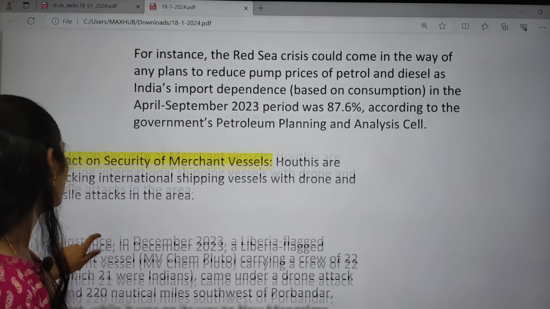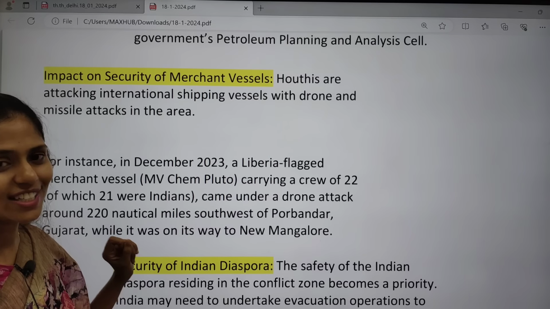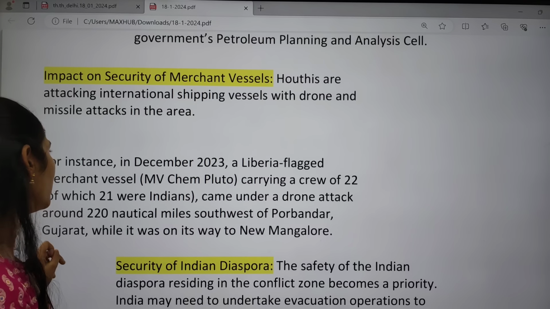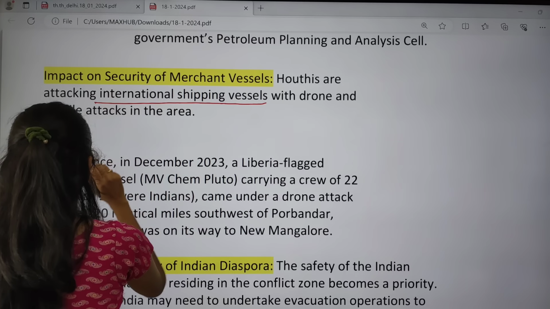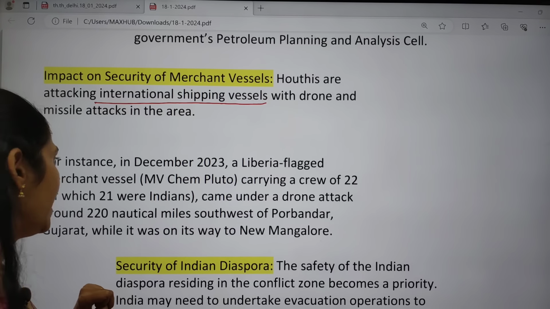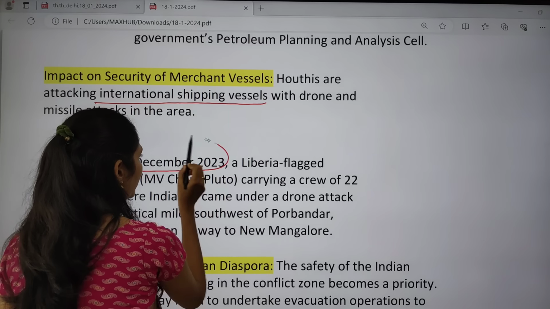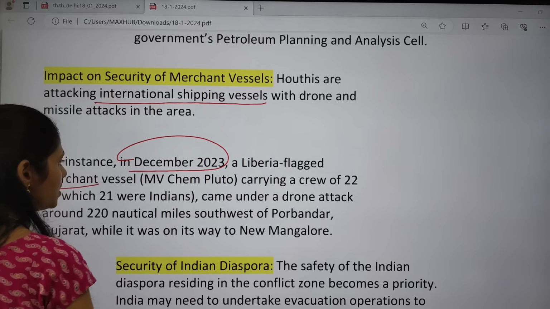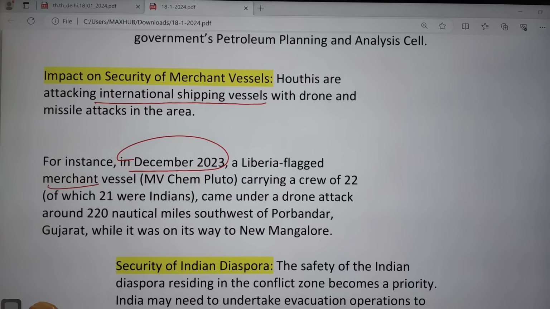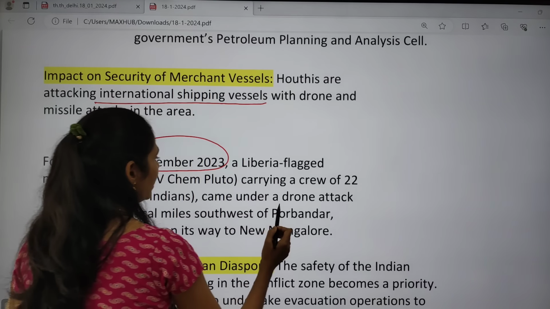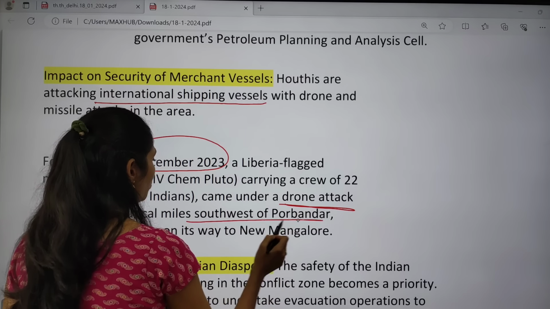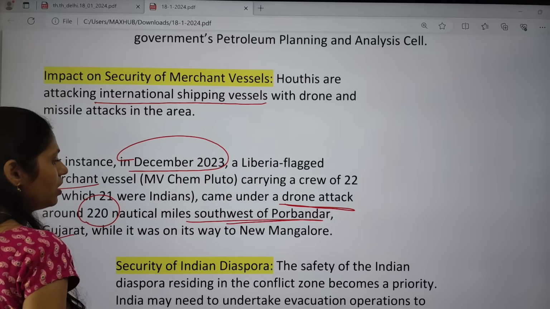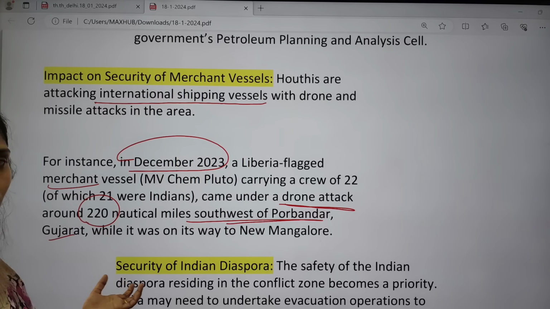Now let us see some more important points regarding the impact on the security of merchant vessels. They are attacking international shipping vessels with drones as well as anti-ship missiles. In December 2023, the Liberia-flagged merchant vessel Pluto, carrying 22 crew, of whom 21 were Indians, came under a drone attack around 220 nautical miles southwest of Porbandar, Gujarat. So ships have been attacked.